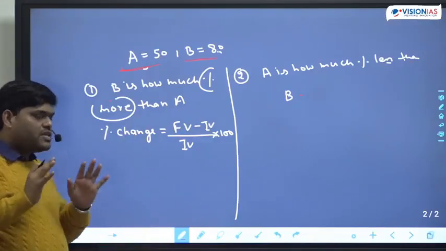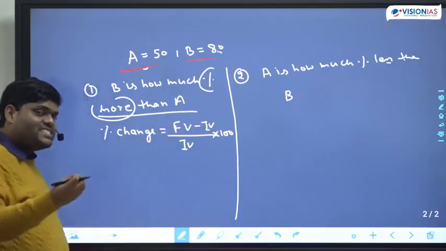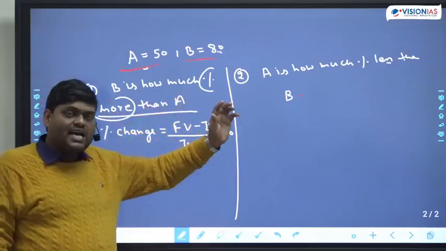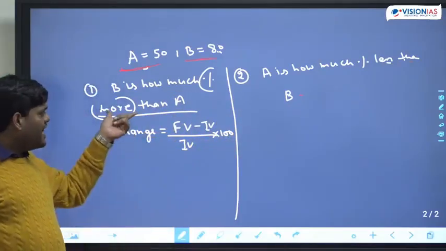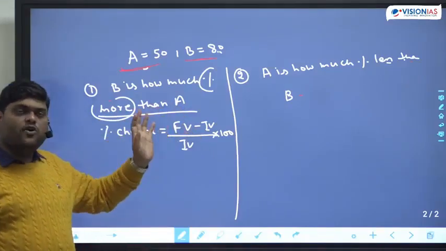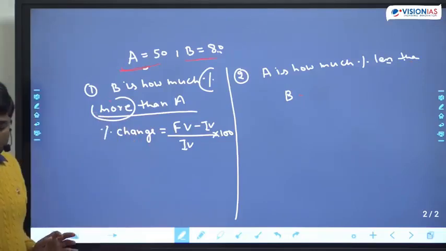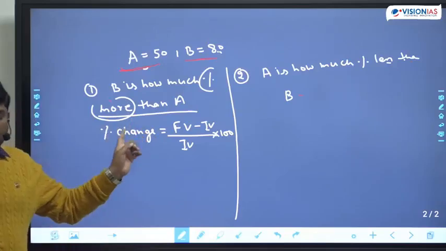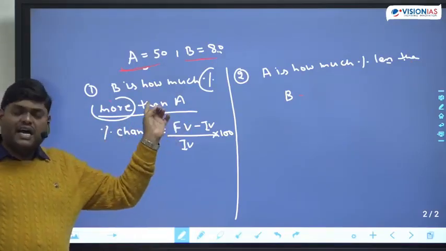Or I am giving you a simple logic. More than A, less than A, more than C, less than, this will give you a hint. They are asking with reference to which value. Here, more than is coming along with A. That means A will be your initial value, because they are asking with respect to A. So A will be your initial value.